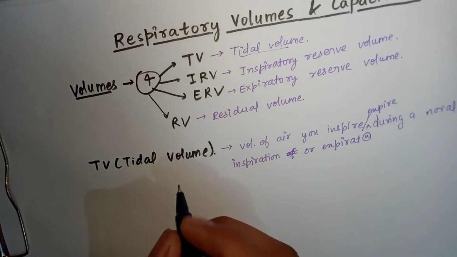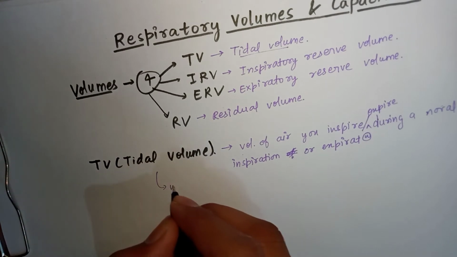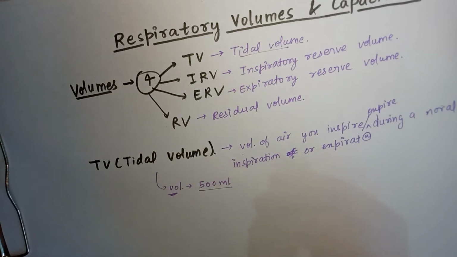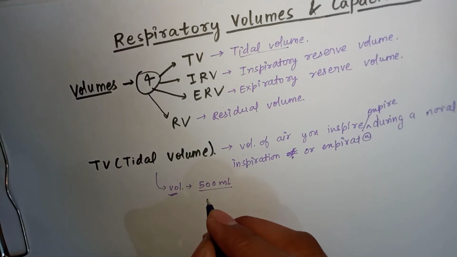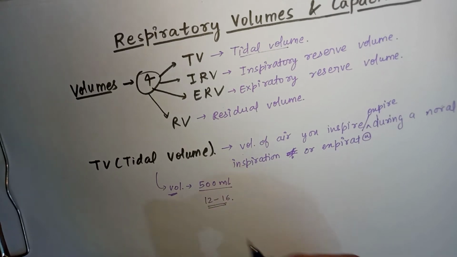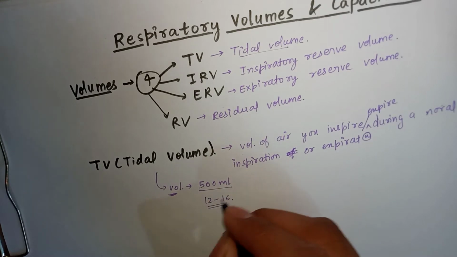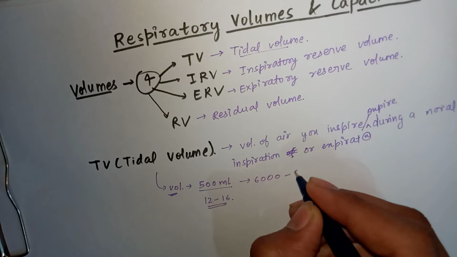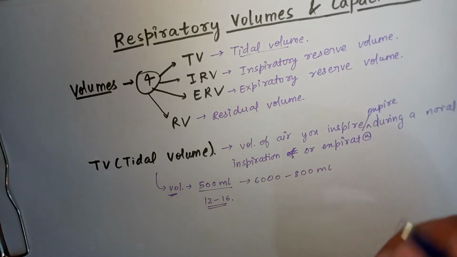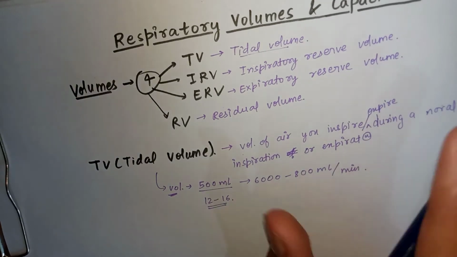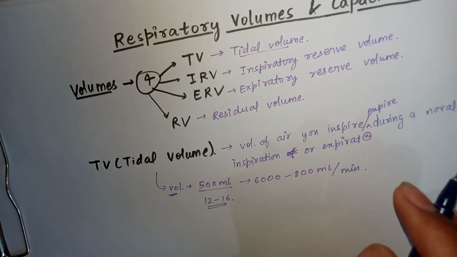Then what is its volume? Its volume is 500 ml per inspiration or expiration, or you can say per breath. So how many times does a person breathe in a minute? At a normal rate, a person breathes 12 to 16 times. By multiplying this volume per breath by 12 to 16 times, we get 6000 to 8000 ml of air per minute of normal breathing. We are talking about normal breathing only.